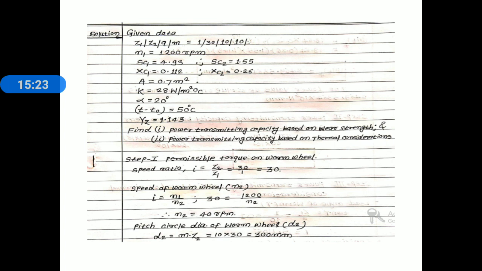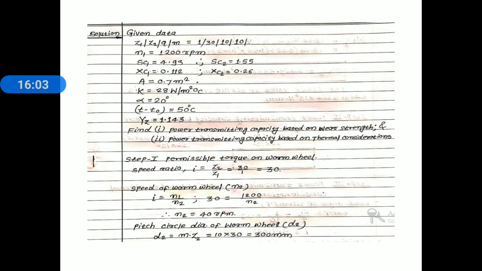SC1, SC2, surface stress factors of the worm and worm wheel, are given. SC1 is equal to 4.93, SC2 is equal to 1.55. XC1, XC2 are speed factors for the wear of worm and worm wheel. XC1 is equal to 0.112 and XC2 is equal to 0.26. Area is given, capital A, 0.7 meter square. Coefficient of heat transfer K is given 28 watt per meter square degree Celsius.